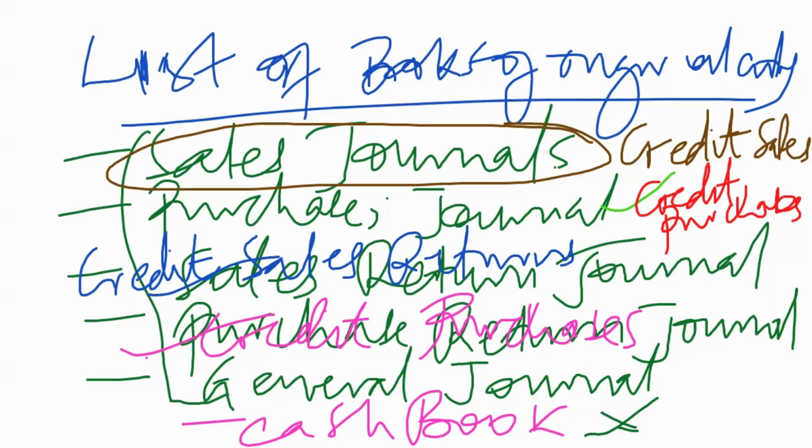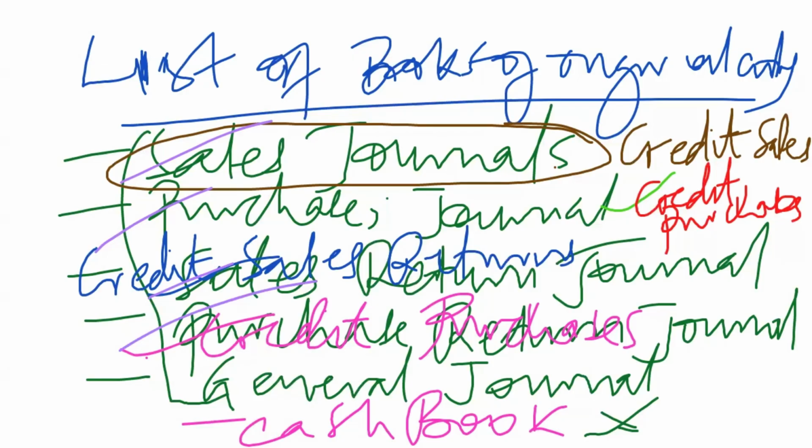So you can now see that these first four books, the sales journal, the purchases journal, the sales return journal, and the purchases return journal, are dealing with credit purchases or credit sales. So the first four books, everything is on credit transactions alone. And those are the only things that are going to appear in these first four books.